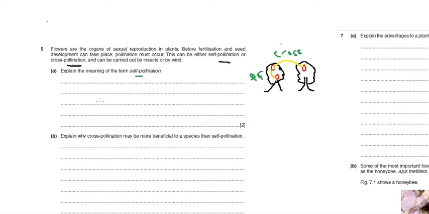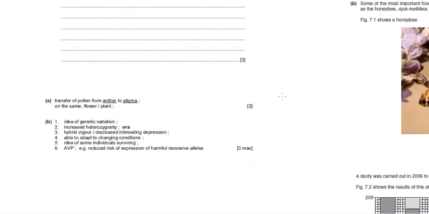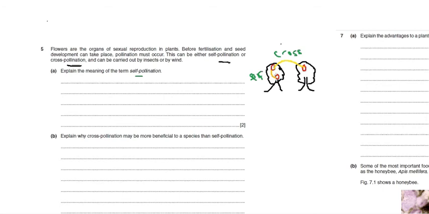Okay, you see the same flower of the same plant, they give each other. So that's what. Now let's see, transfer of pollen from anther to stigma on the same flower, or plant. So in this case it is the same plant. So transfer of pollen grains.